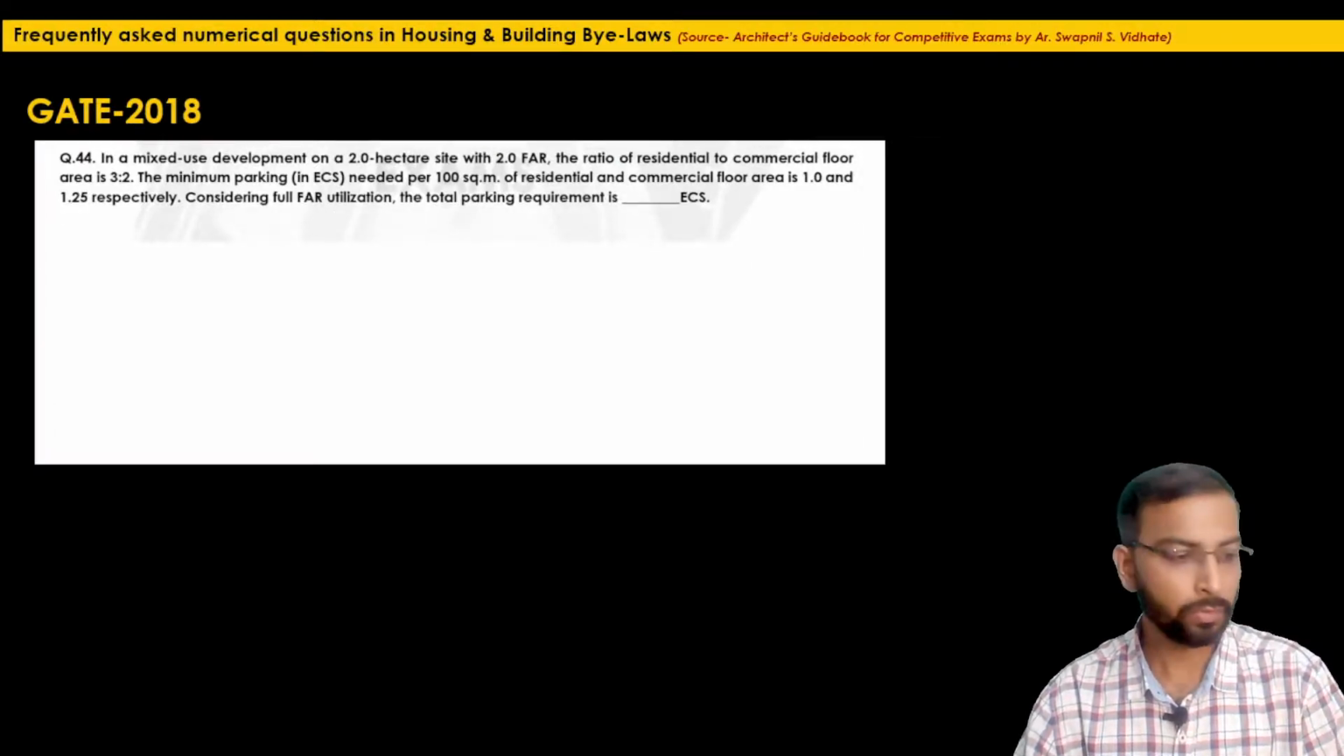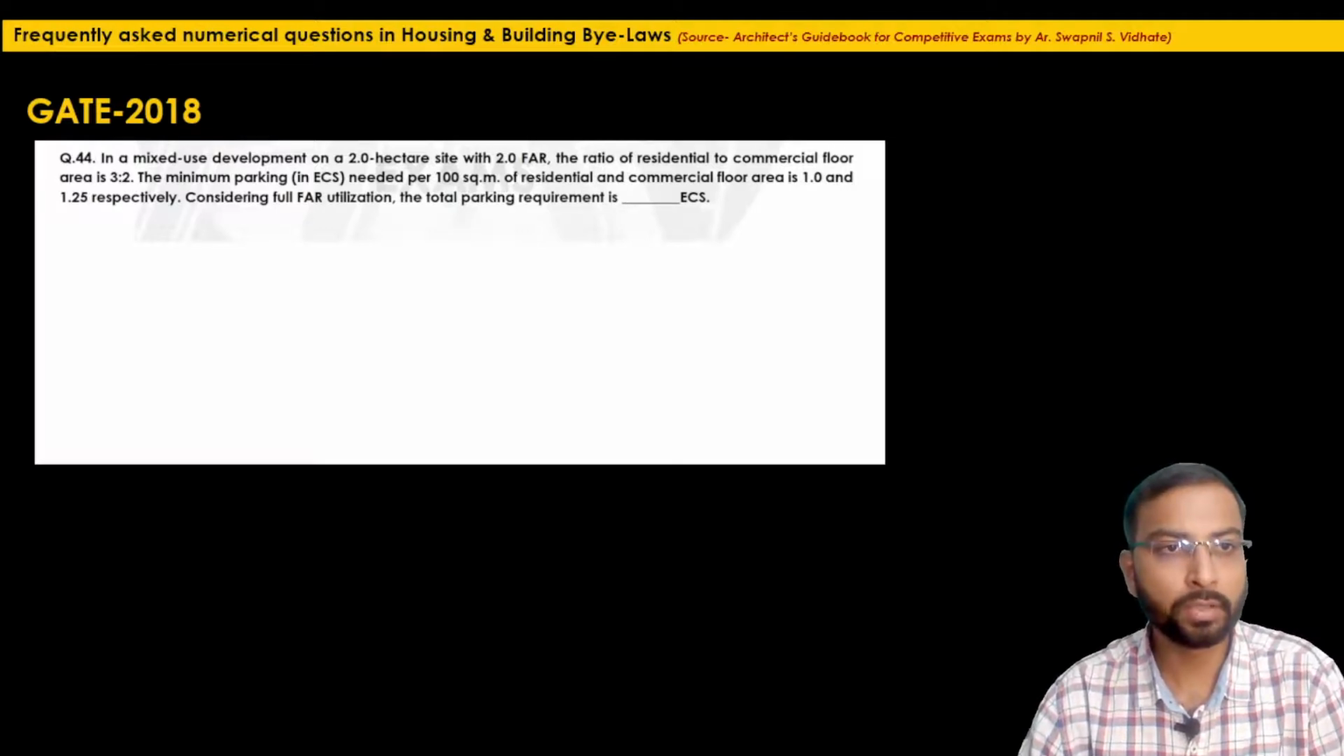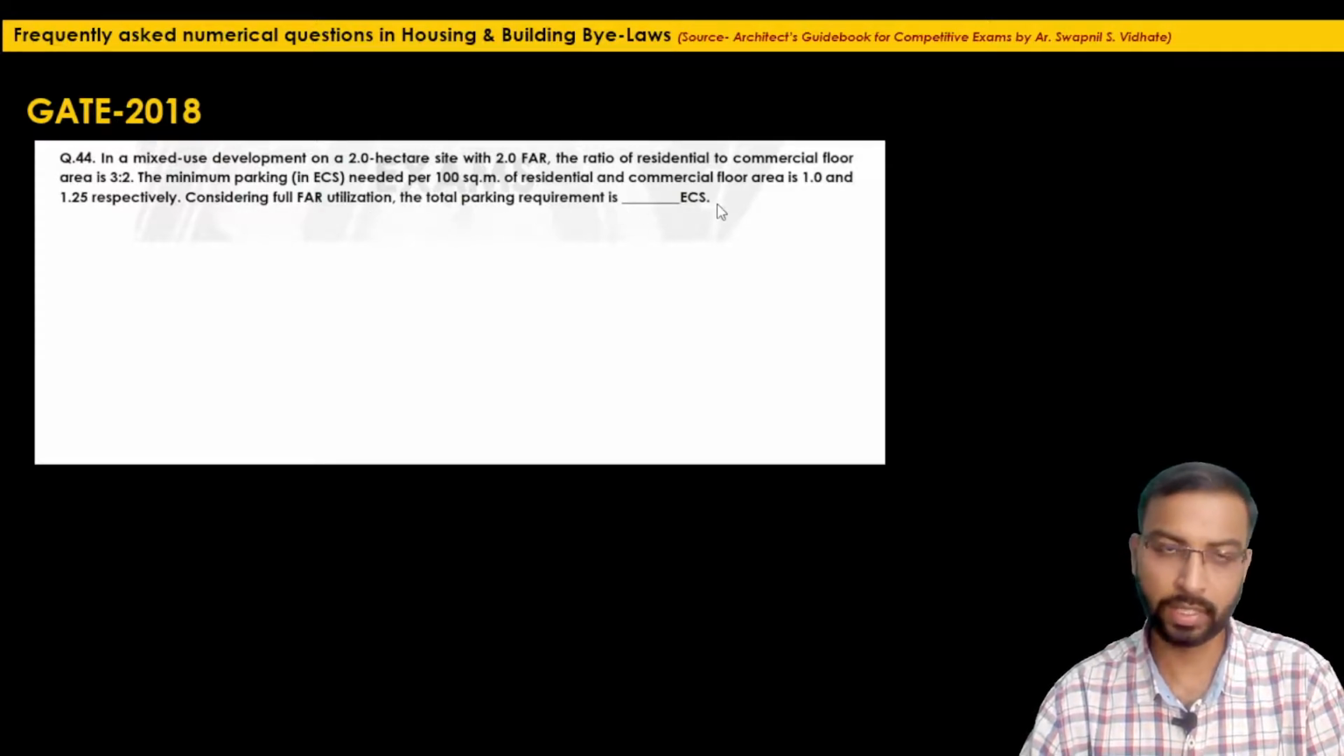Okay, the next question is from GATE 2018. Question 44: in a mixed-use development on a 2-hectare site with 2 FAR, the ratio of residential to commercial floor area is 3:2. That means the ratio of total built-up area. The minimum parking in ECS, which stands for equivalent car space, needed per 100 square meter of residential and commercial floor area is 1 and 1.25 respectively. Considering full FAR utilization, the total parking requirement is how much ECS?